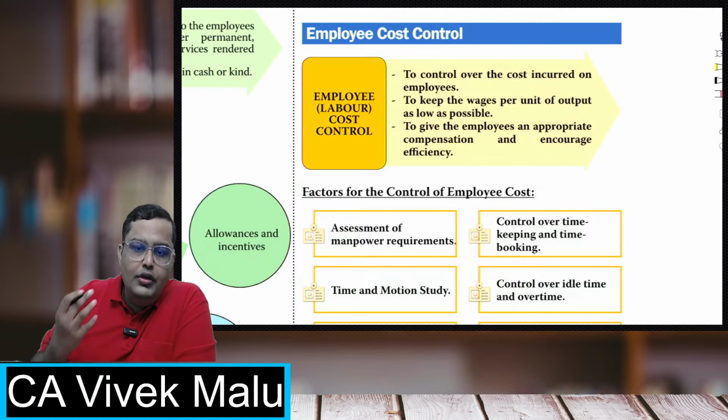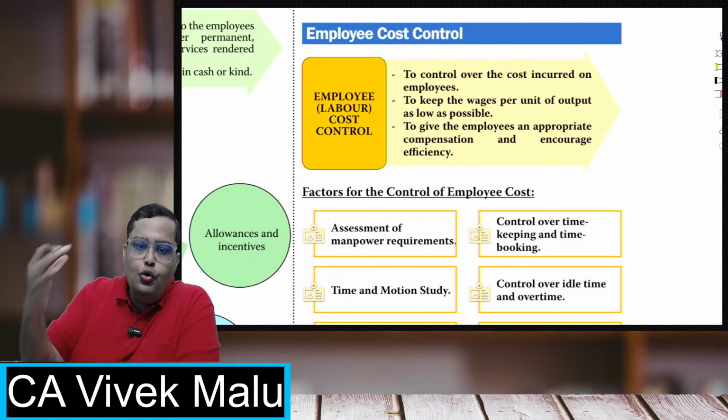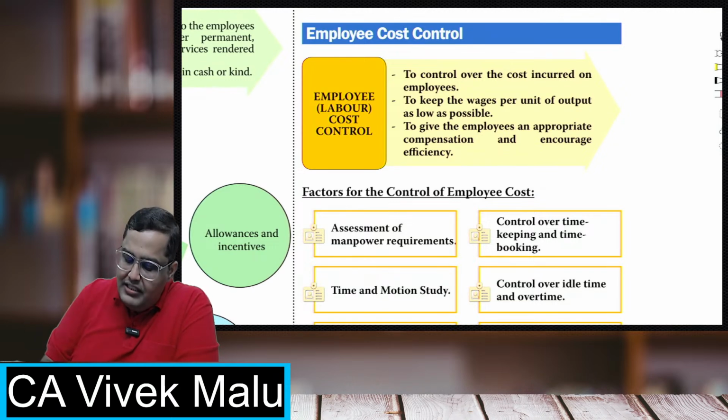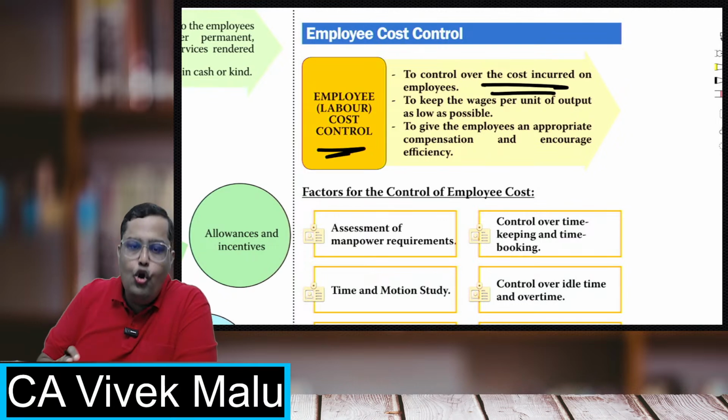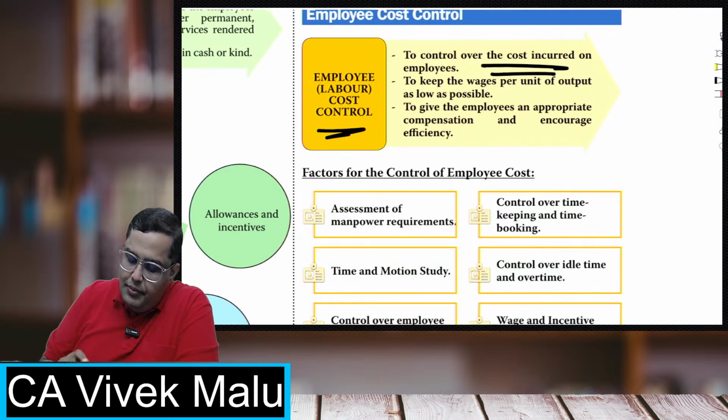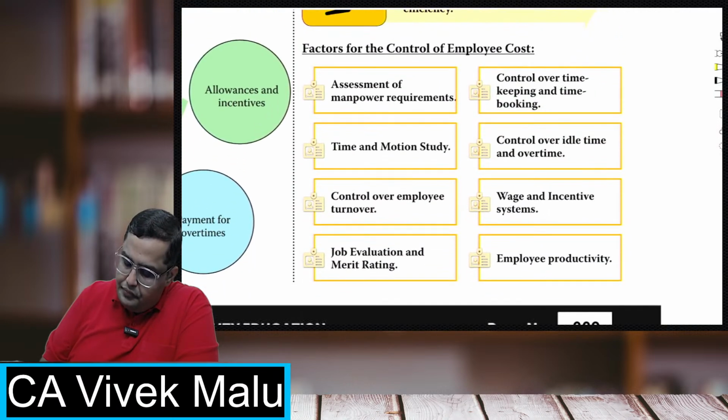Similarly, employee cost is also a significant component of the total cost. So if I want the total cost to be minimum, I must keep the wages minimum. I must keep a check, a control on the employees, and on the cost of them.